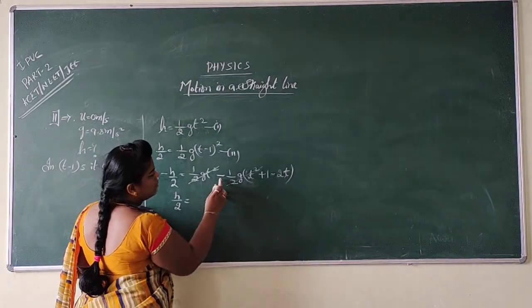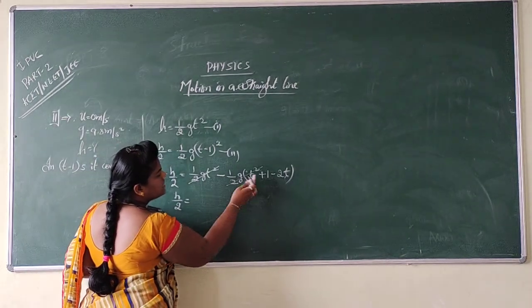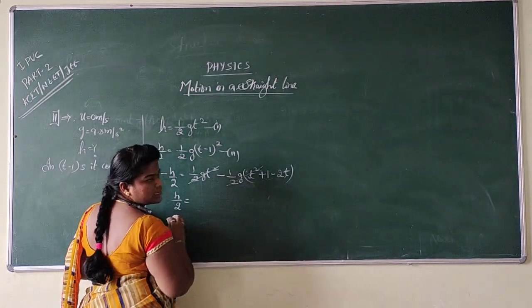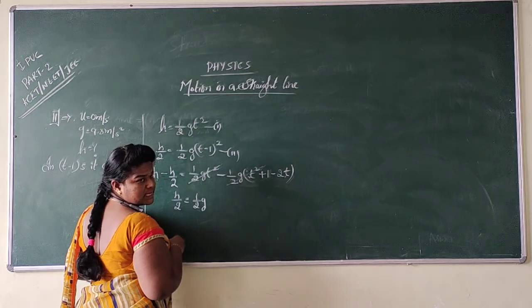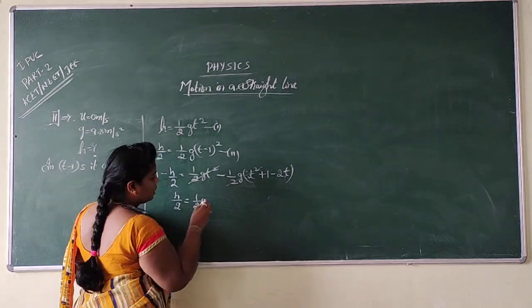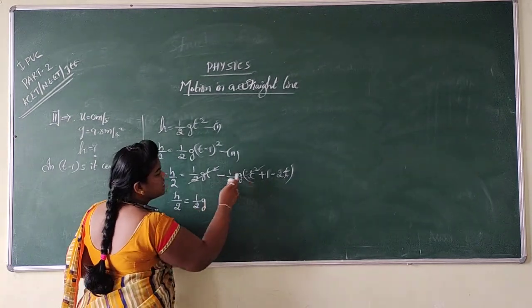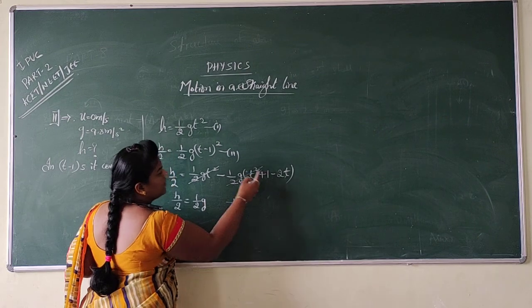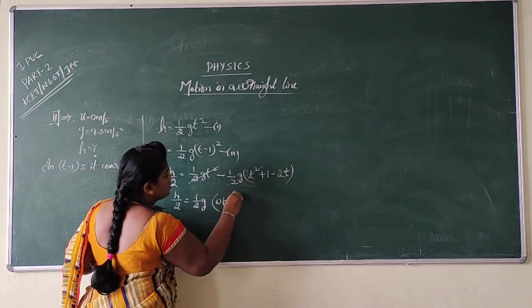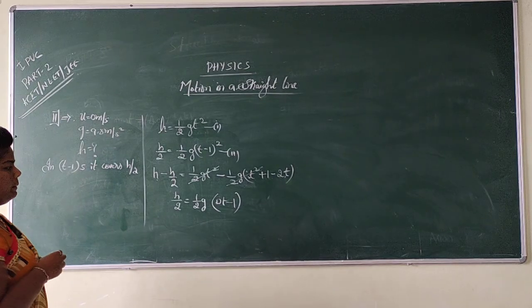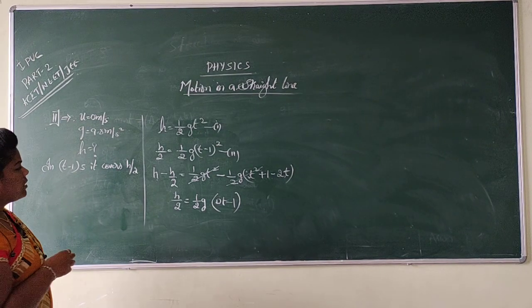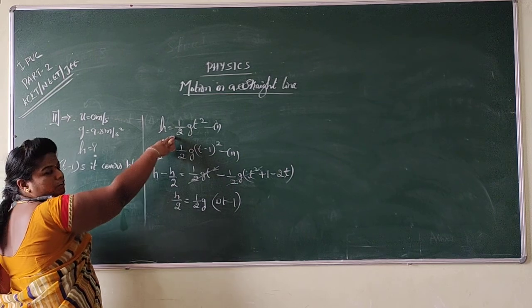Then here you can observe, what will we get? Minus into plus. Half g is a common term for 1 and minus 2t. Minus into plus, minus 1. Minus into minus, plus. So it becomes half g into (2t minus 1). Dear students, what is h? h is half g t square.